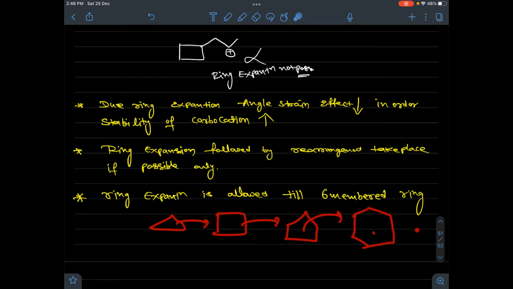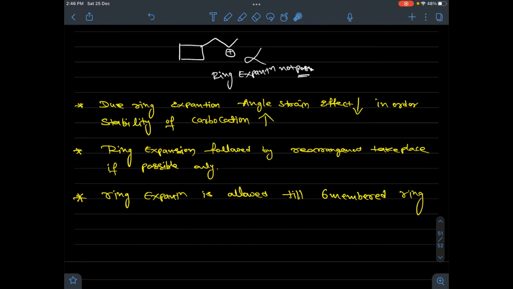But 6 to 7 is not required, because angle strain effect after 6-membered ring is negligible. There will be repulsion, but not much impact on stability. That's why ring expansion cannot be carried after 6-membered ring.